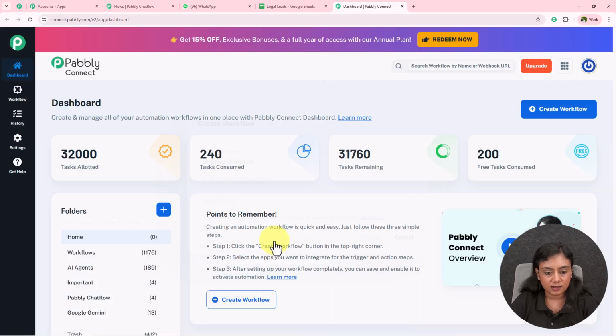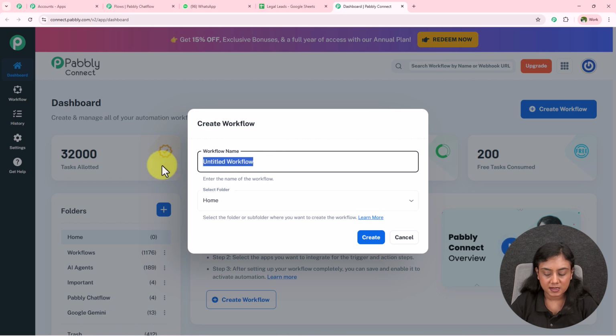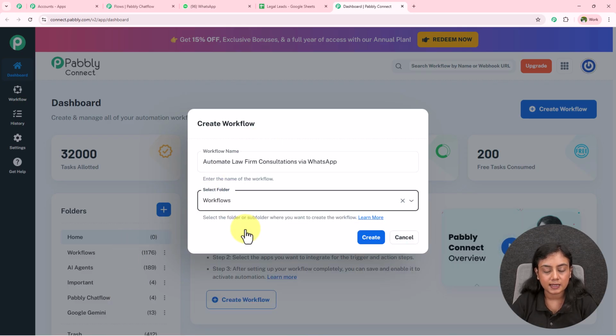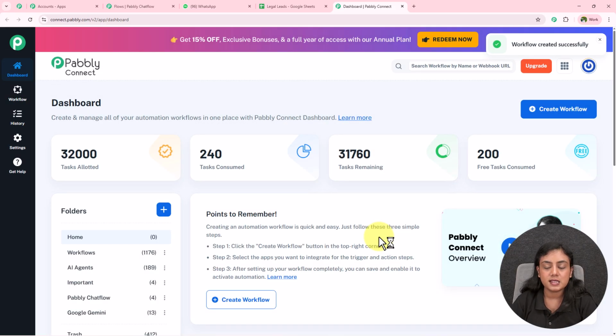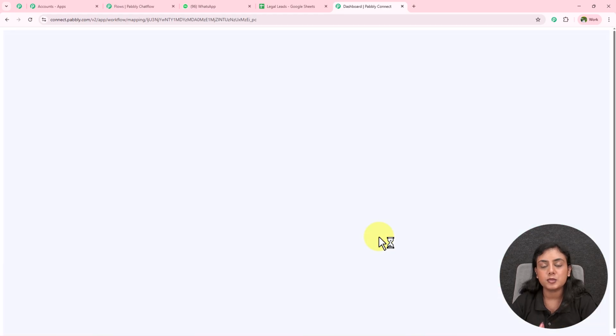So I'm going to select the new beta method version. Firstly, it is asking for the name of my workflow. So for the name of this workflow over here, I'm going to give it as Automate Law Firm Consultations via WhatsApp. This is the name of my workflow. For the folder, these are the folders from which I'm going to select the workflows folder. Now, if you want to categorize the different workflows according to different categories, simply create the folder from this plus button, and then I'm going to click on this create button to create this new workflow, and the workflow is going to be created.